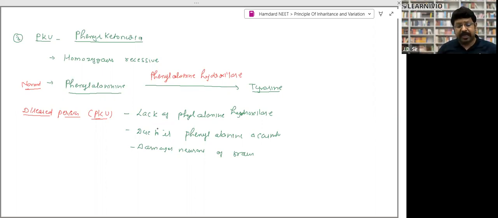the name of that amino acid is phenylalanine. Normally, phenylalanine is a harmful substance, and it is formed in our body. Now, this phenylalanine is converted into tyrosine in the presence of the enzyme phenylalanine hydroxylase. But in a diseased person, the gene for coding this enzyme is not found. So what happened? This phenylalanine will not be converted into tyrosine. Hence, the accumulation of phenylalanine will take place.